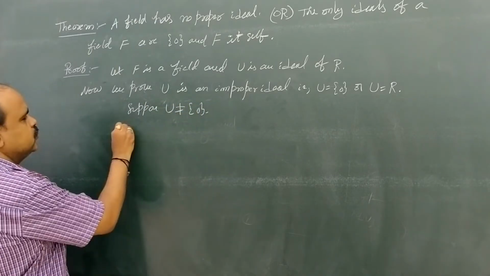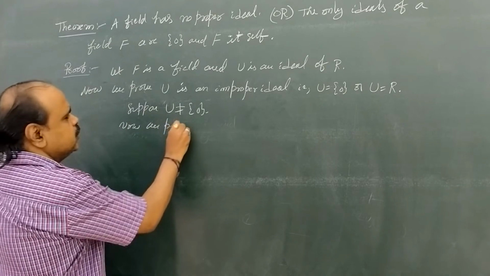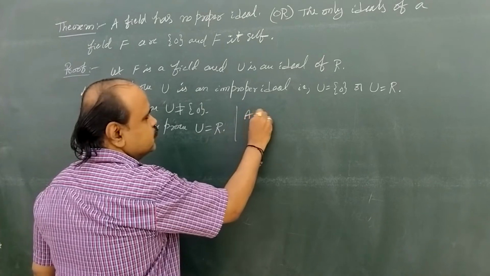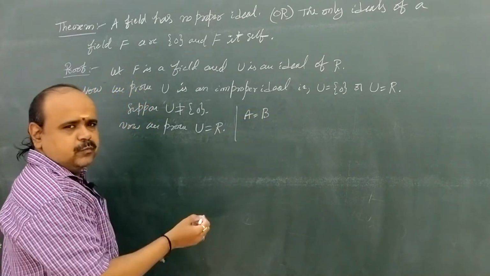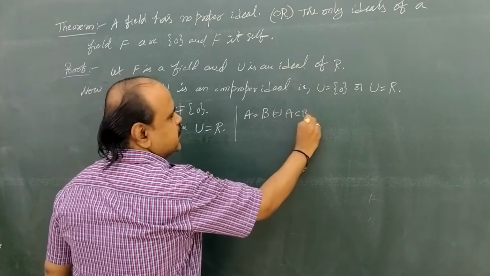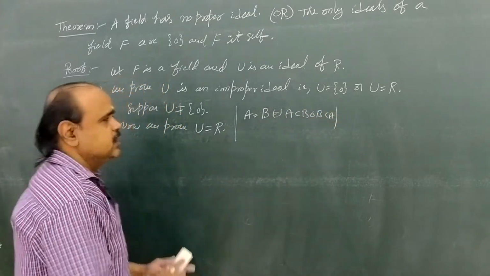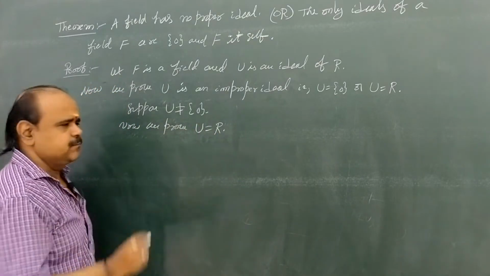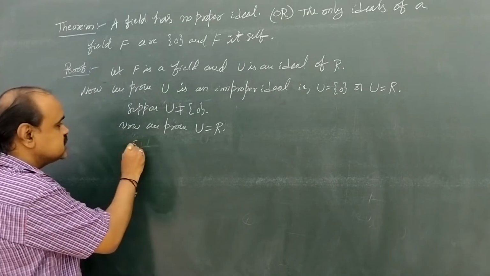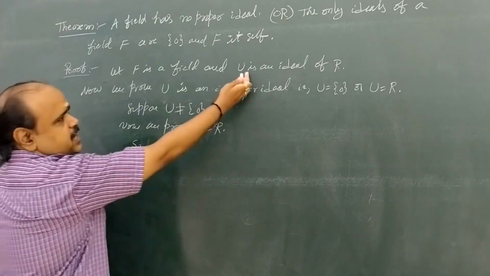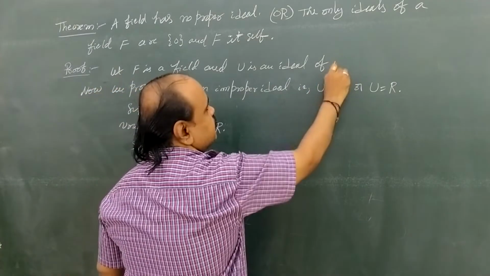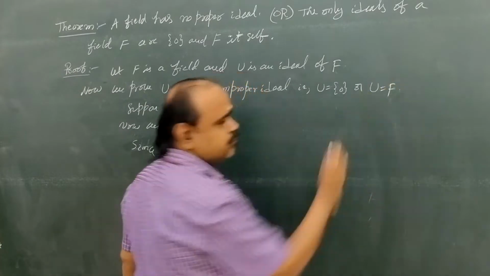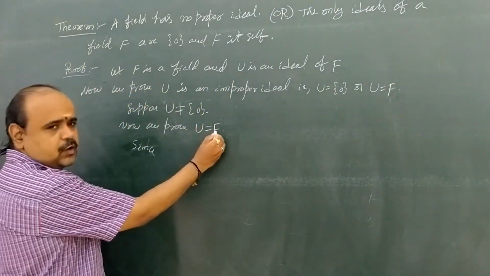Now we prove U equals capital F. In a similar manner as above, if two sets A equal B, we prove A is a subset of B and B is a subset of A. Since U is an ideal of capital F, here capital F not R, we prove U equals capital F.